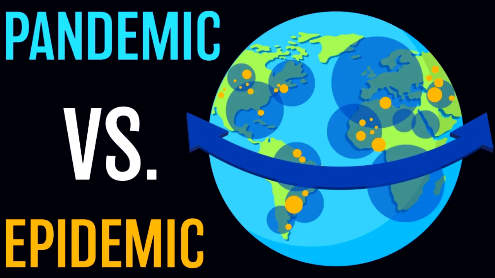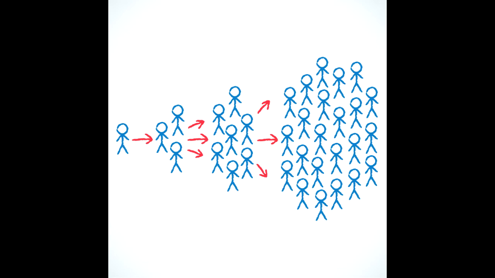Pandemic versus epidemic, what's the difference? Let's start with an epidemic. An epidemic is an outbreak of a disease that spreads quickly and affects many individuals at the same time. An outbreak occurs when there is a sudden increase in the number of cases of a disease. It generally describes an increase that was not anticipated.